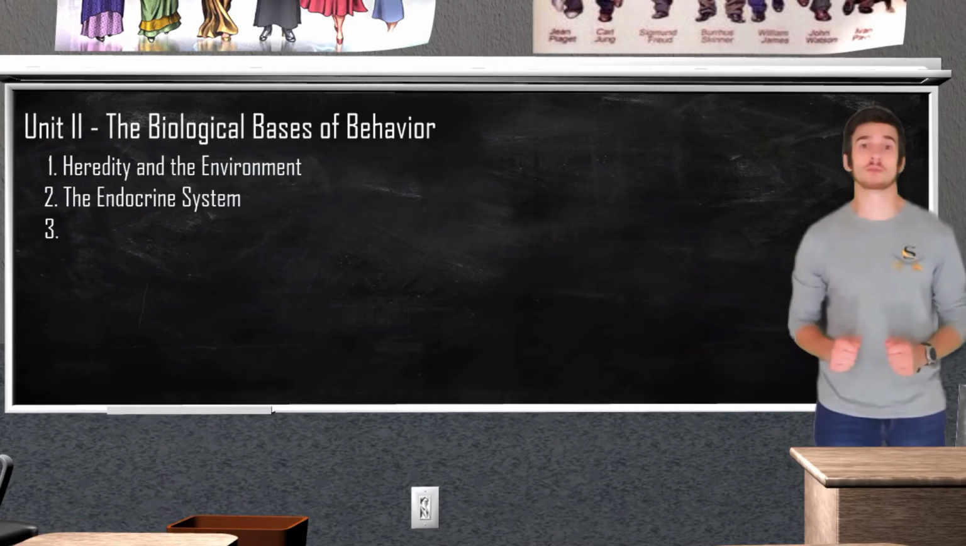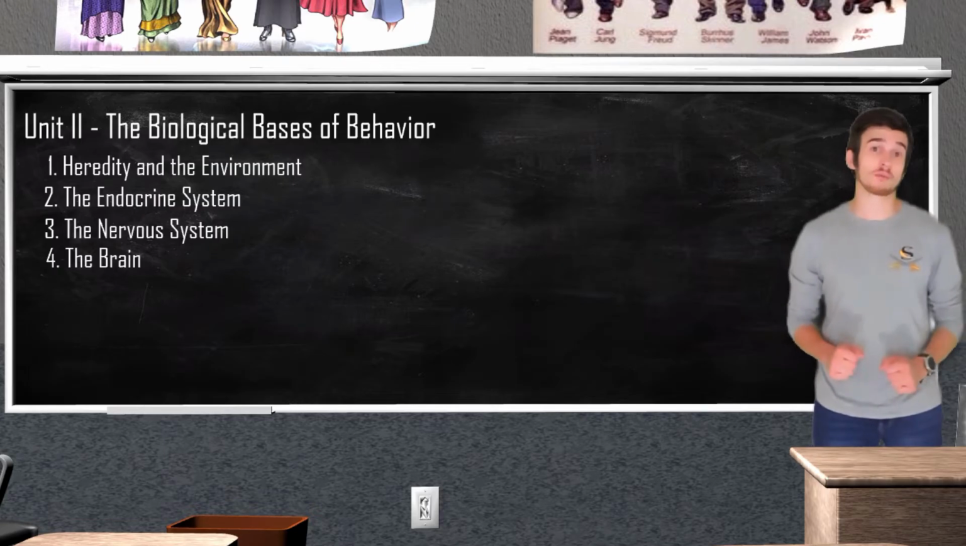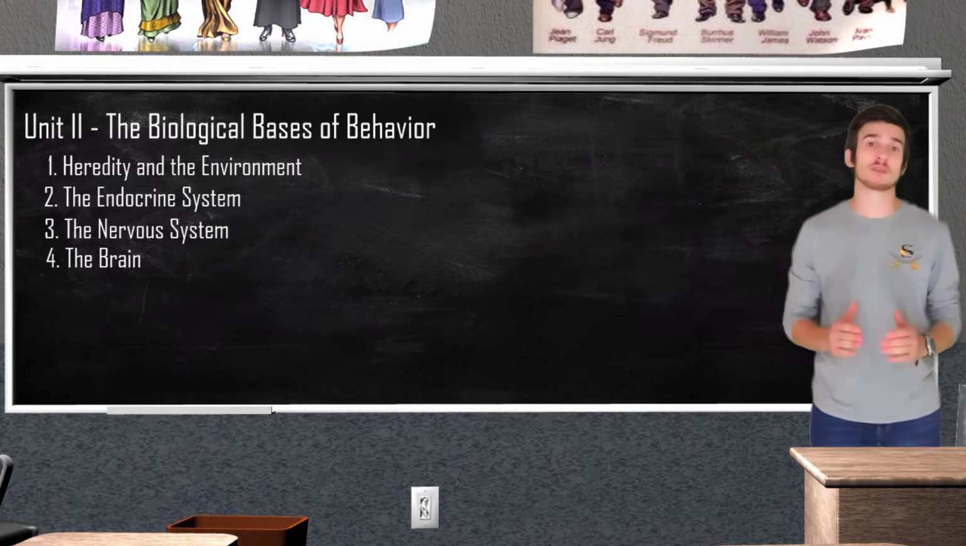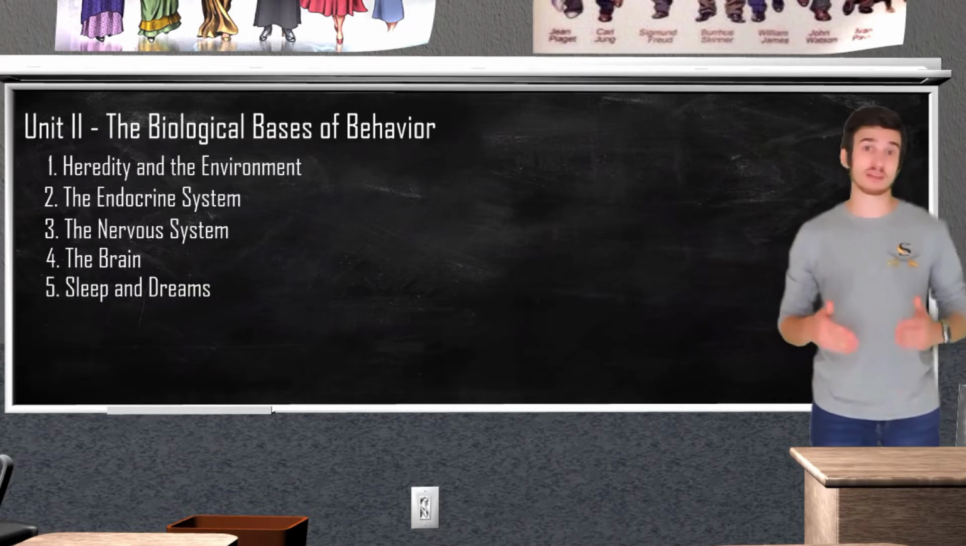From there, we will move on to the nervous system. Here we will take a look at the different divisions and parts of the nervous system. Our next step is going to be a tour of the brain, where we take a look at major brain areas and their functions. Then we are going to end things on my favorite topic, sleep and dreams. We're going to see why exactly we dream and what the importance of sleep is, as well as some other cool facts about sleeping and dreaming.